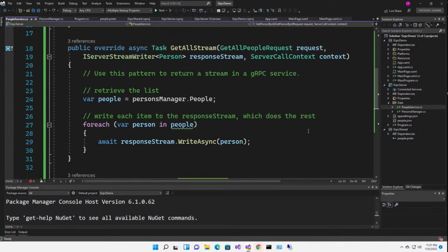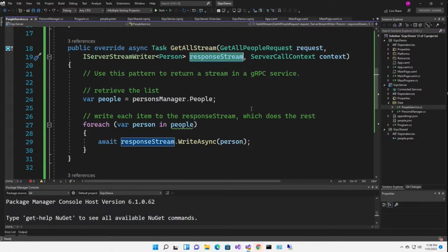Okay, now let's look at get all stream. So we're overriding async task get all stream. Here's my request. Now we have this additional argument, IServerStreamWriter of whatever we're returning, response stream. You can call it whatever you want, but this is your variable. This is your stream that you write to, and then the context.